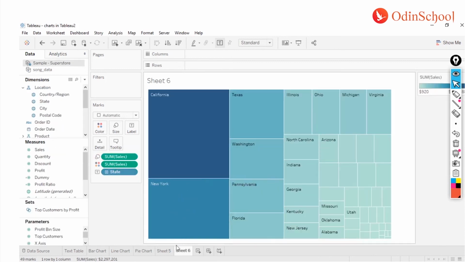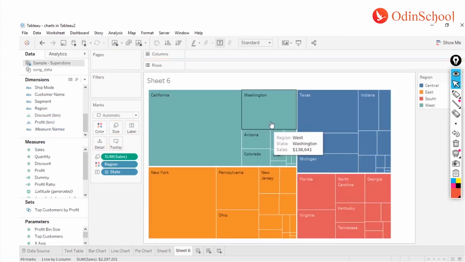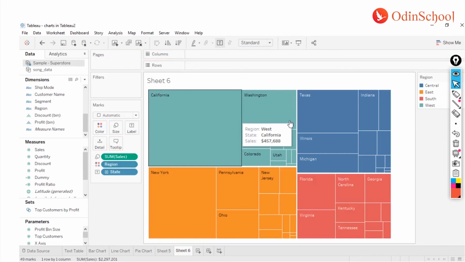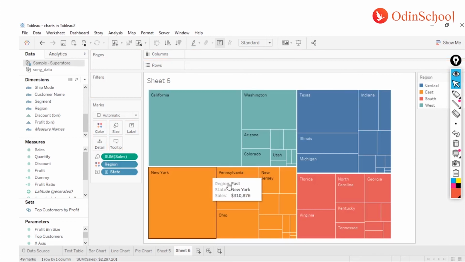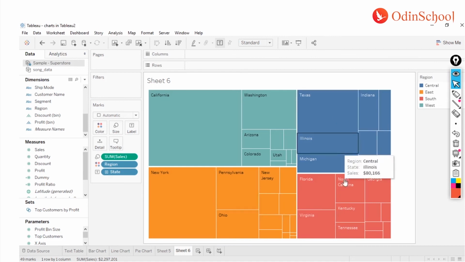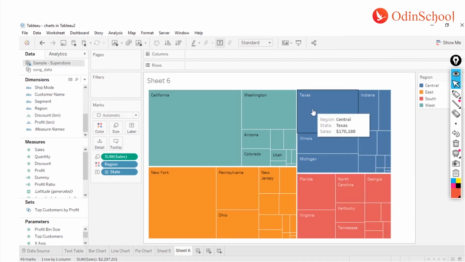Similarly, in your tree map, everything is going to be rectangular, and you can have the boxes in a rectangular fashion. The beauty of this one is you can add more details to it. Let's say I'm looking at the state information, but I want to also divide this by regions. Now how can I do it? I can just get the regions and I can put them in the shelf. I have California over here. I'm sorry, this is the central region, this is the west region, this is the east region, central region, and the south region, right? So it automatically got segregated.